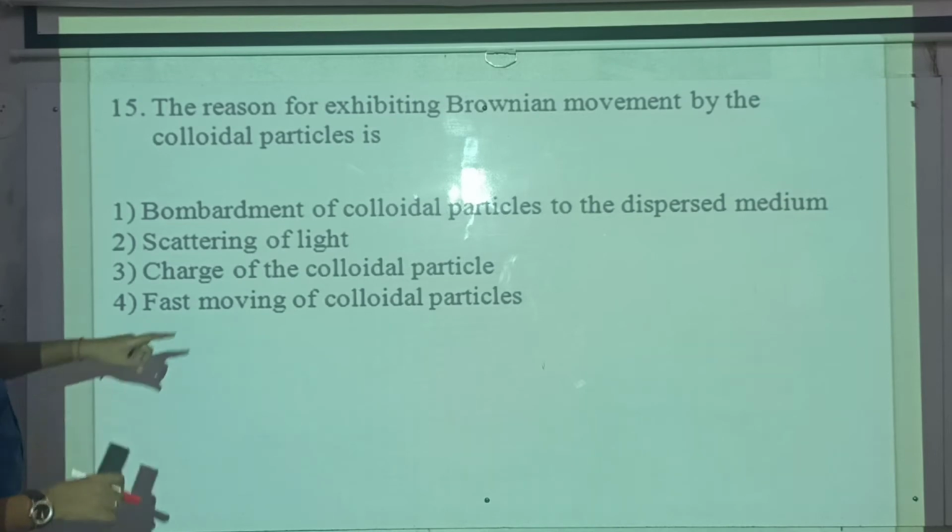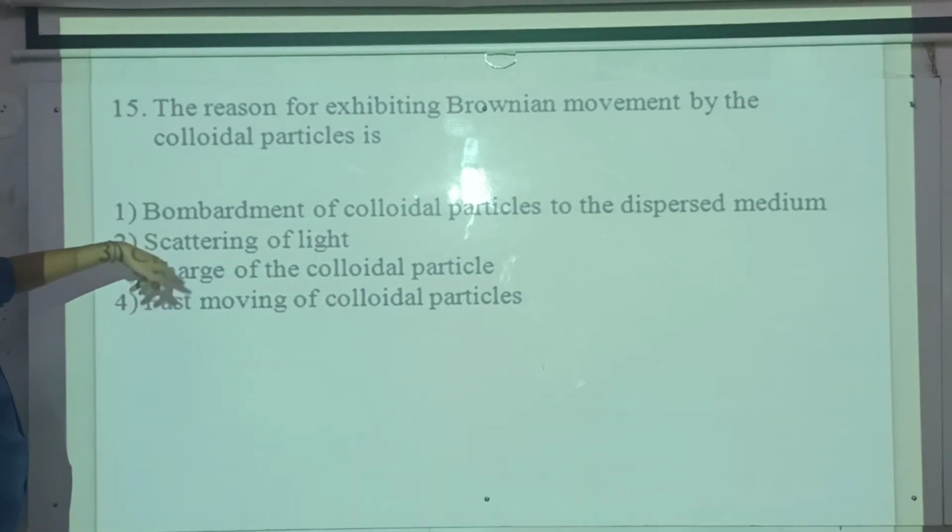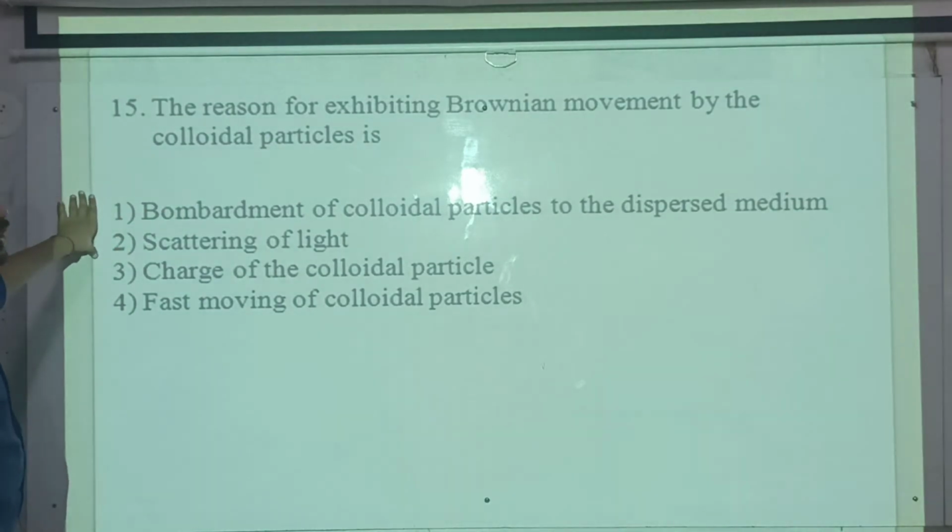Scattering of light, no. Light gets scattered because of the colloidal particle, but the colloidal particles are not in random motion because of light. That is not the correct answer. Then option number 3, charge of the colloidal particles, no. Of course all the colloidal particles are charged or neutral, but charge does not make the colloidal particles move in random direction. So this cannot be the answer.